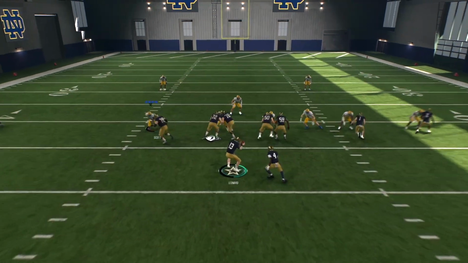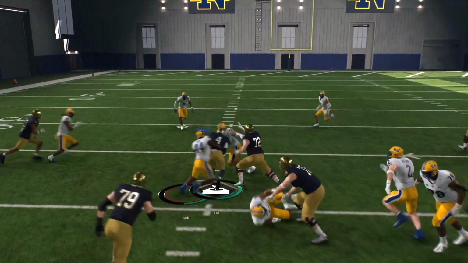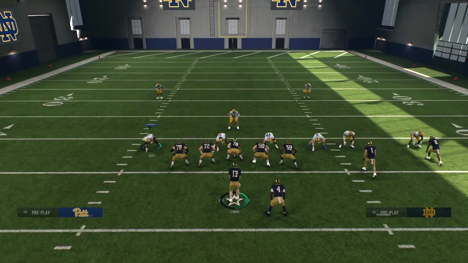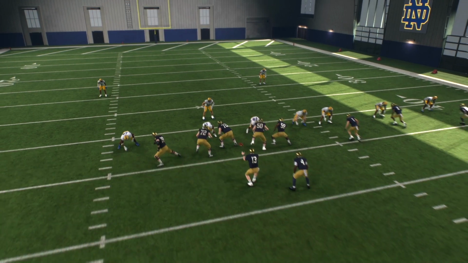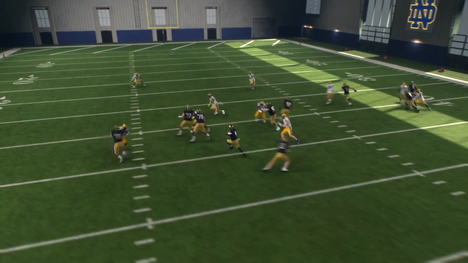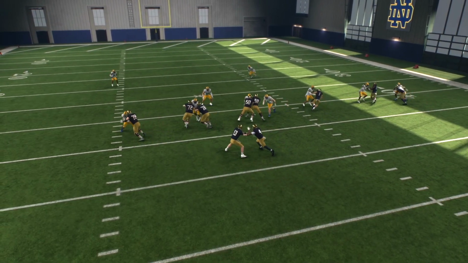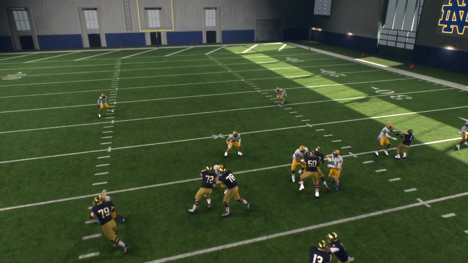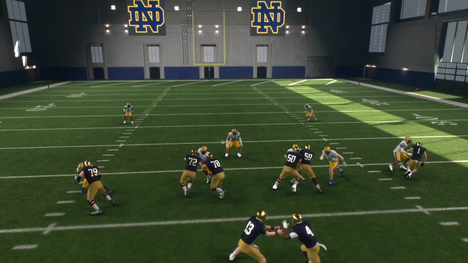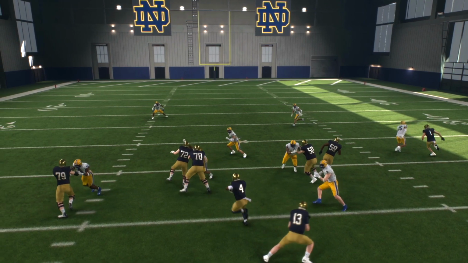But now let's see what happens on a pass play. Definitely had a little bit more room to run there, excuse me. But let's look at the replay here. Okay, you see it took the linebacker an extra second to identify that it was a run because they were guessing pass.